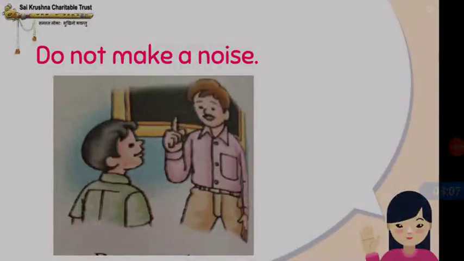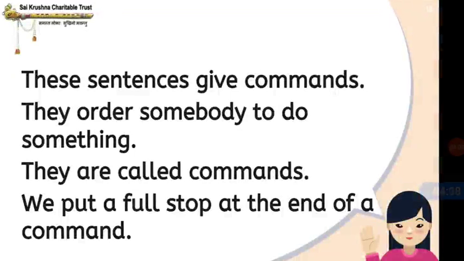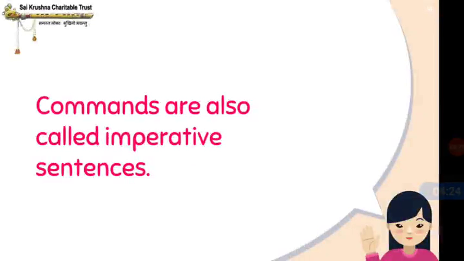They order somebody to do something. They are also called commands. We put a full stop at the end of a command. Okay. So commands are also called imperative sentences. Understood, children? So this is imperative sentences.